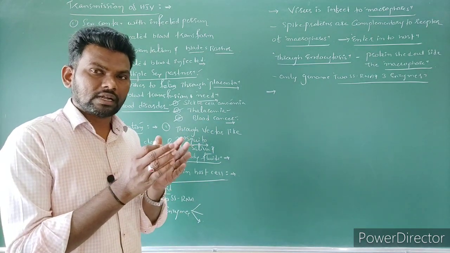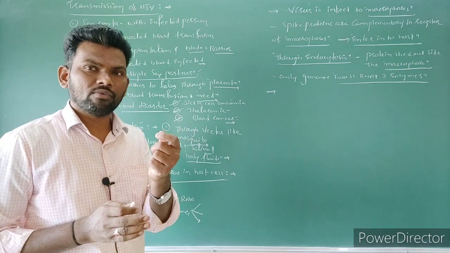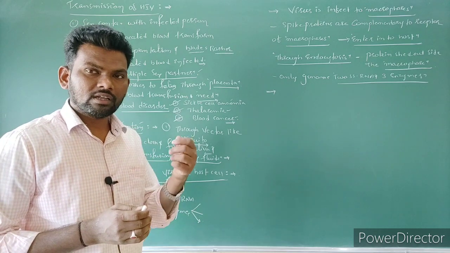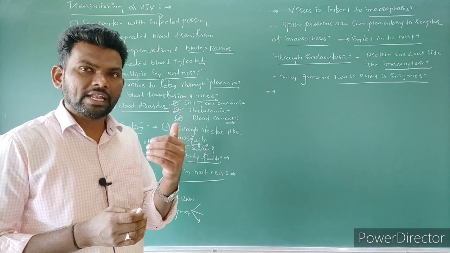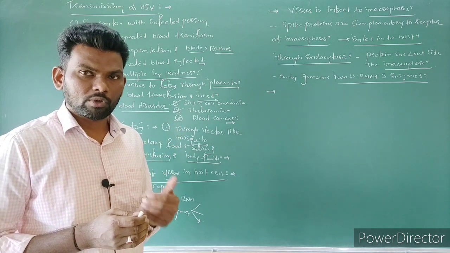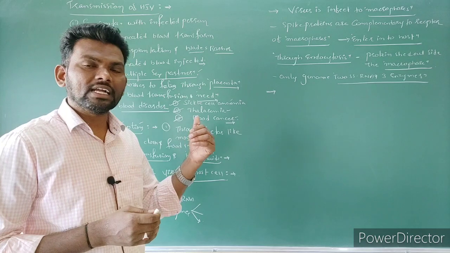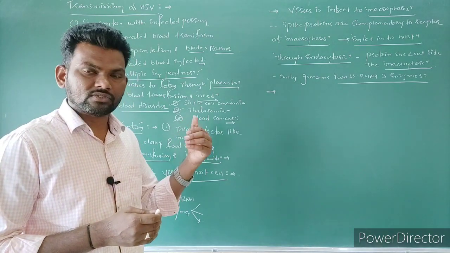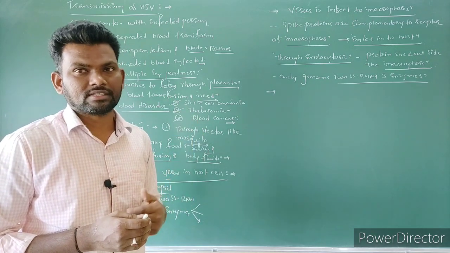During this, there is a chance to form a number of nucleotide mismatches. But these mismatches are not corrected by any enzymes, because RNA-DNA proofreading enzymes are absent. So these errors are not rectified during reverse transcription.